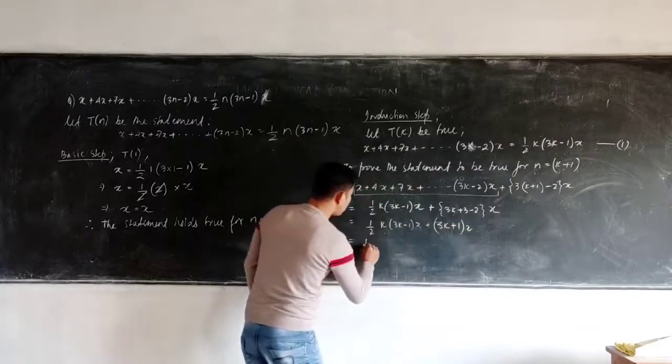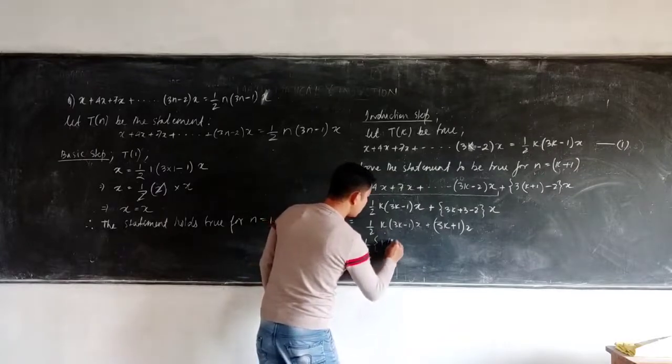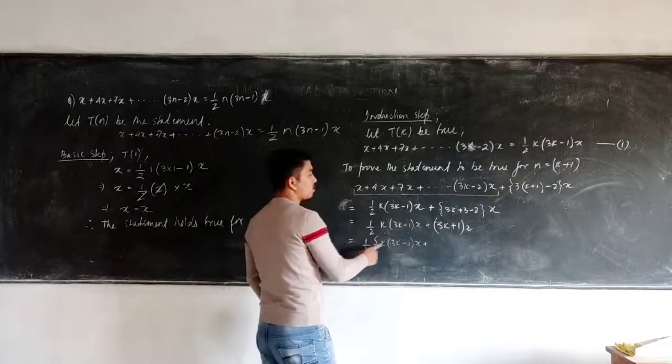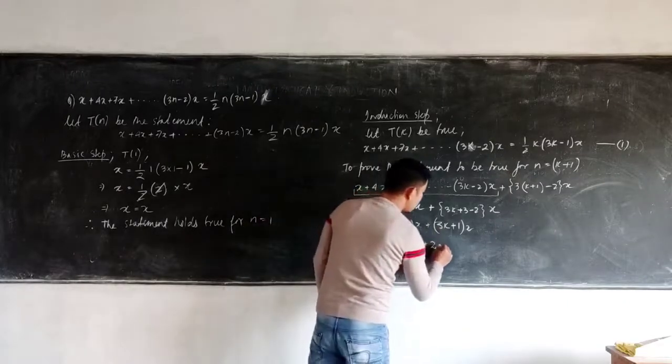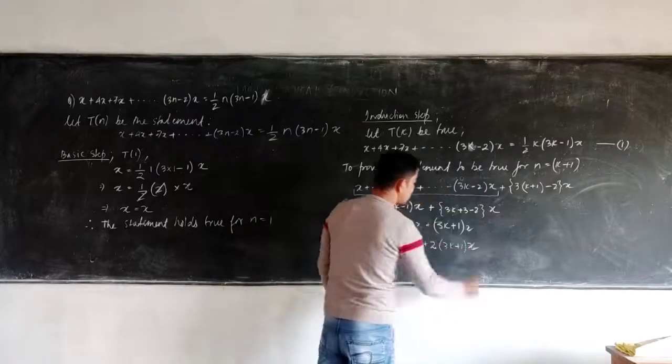If you take half common, it will be k, 3k minus 1 into x plus, since I took half as common, I'll multiply this with 2 into 3k plus 1 into x.